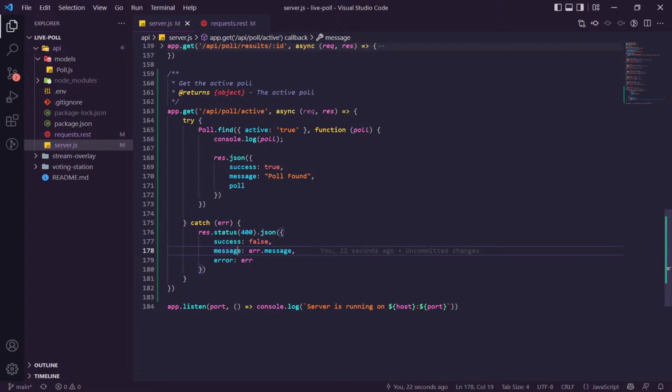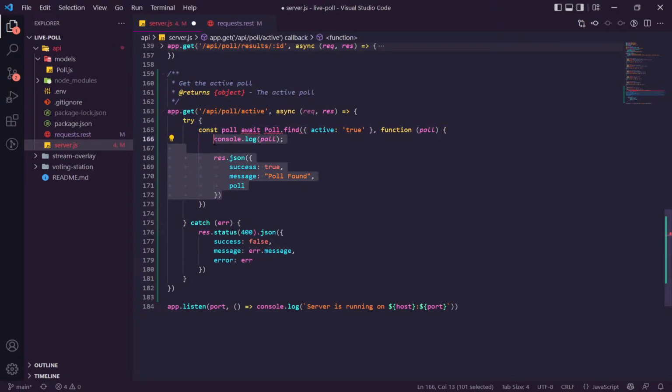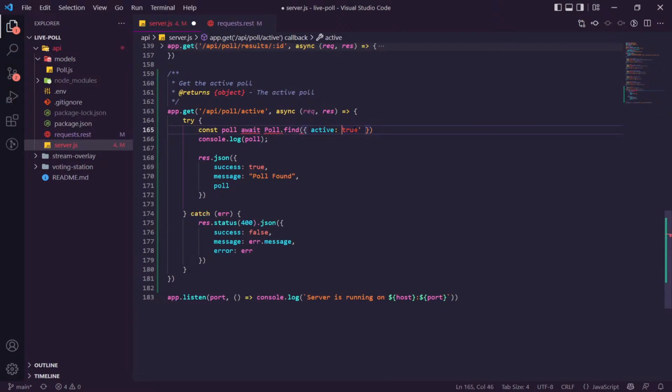I'm pretty sure we're doing it right. I feel like we're being had here. Let's do an await again. Const poll. Let's bring this all out. I'm pretty sure this isn't the error. Doesn't matter if it's a callback or if it's an asynchronous function. Active should be true. Await poll.find.